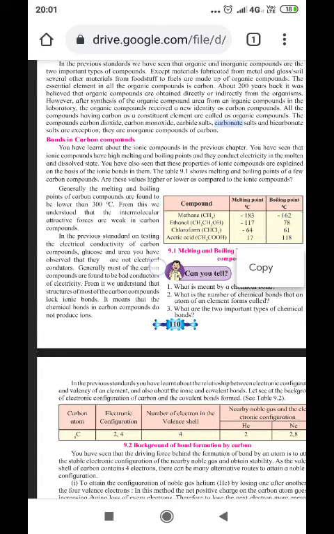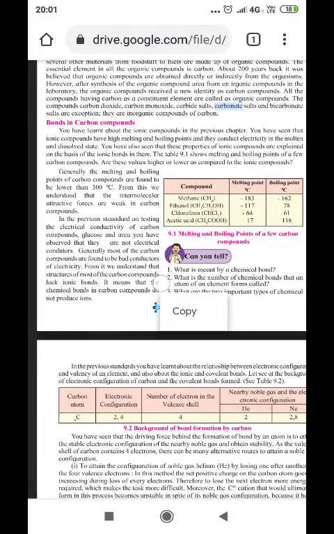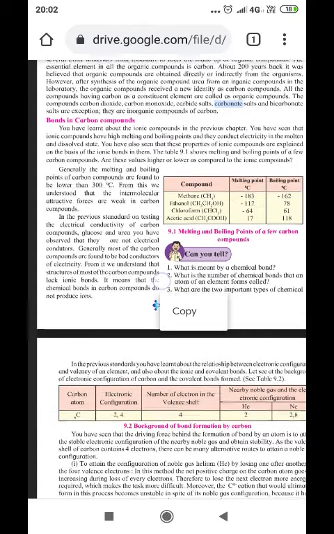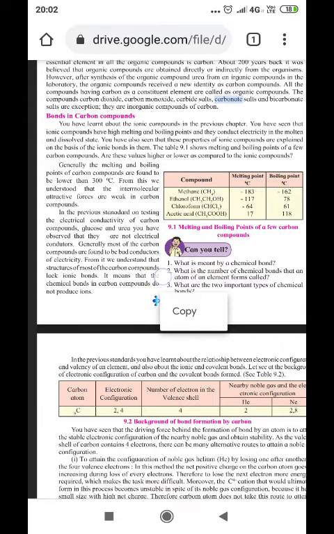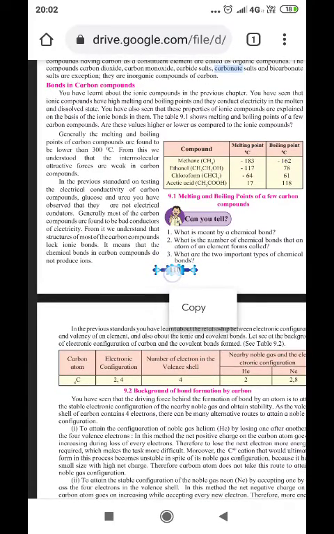About 200 years back, it was believed that organic compounds are obtained directly or indirectly from organisms. However, after the synthesis of the organic compound urea from an inorganic compound in the laboratory, the organic compound received a new identity as carbon compounds. All the compounds having carbon as a constituent element are called organic compounds. The compounds carbon dioxide, carbon monoxide, carbide salts, carbonate salts, and bicarbonate salts are exceptions. They are inorganic compounds of carbon.